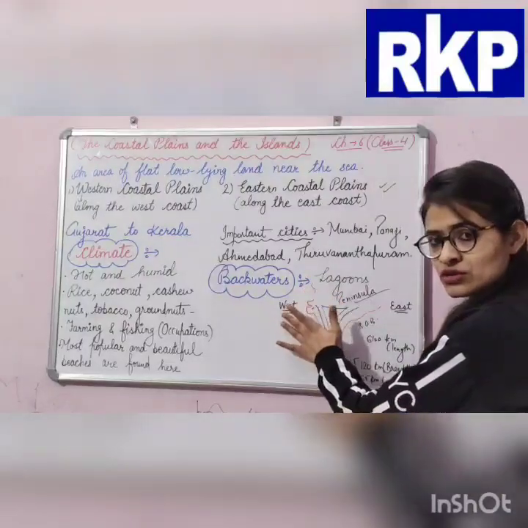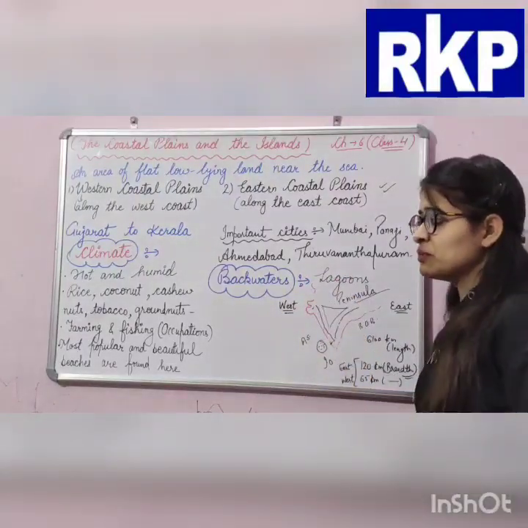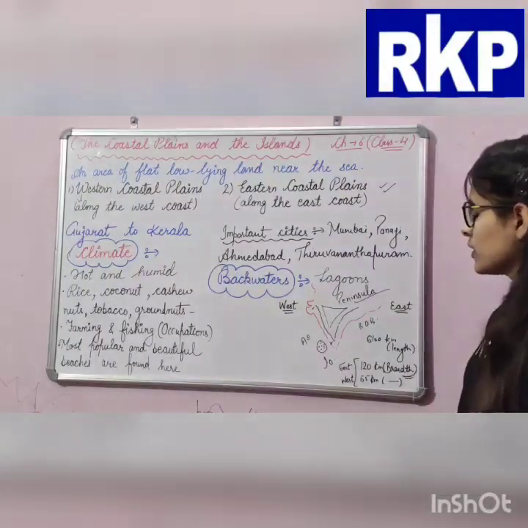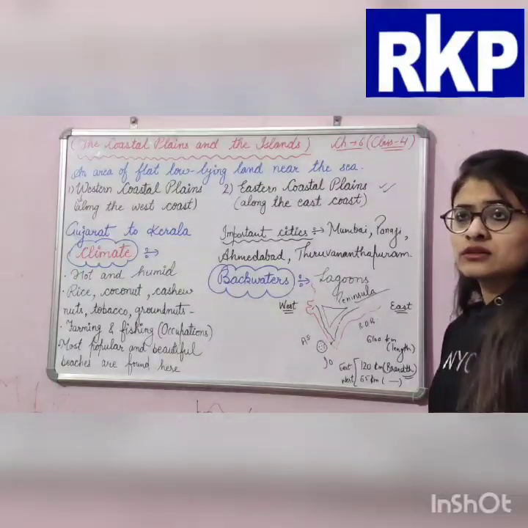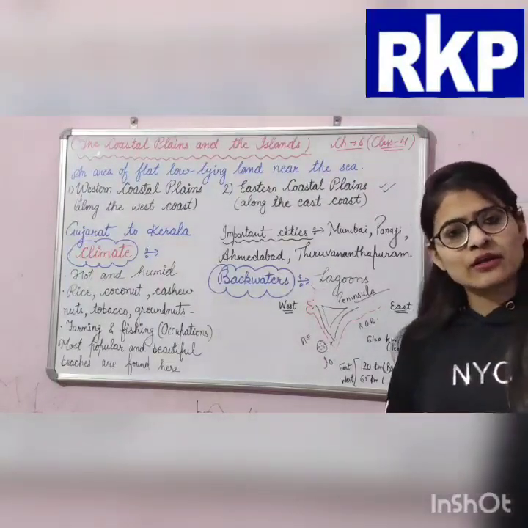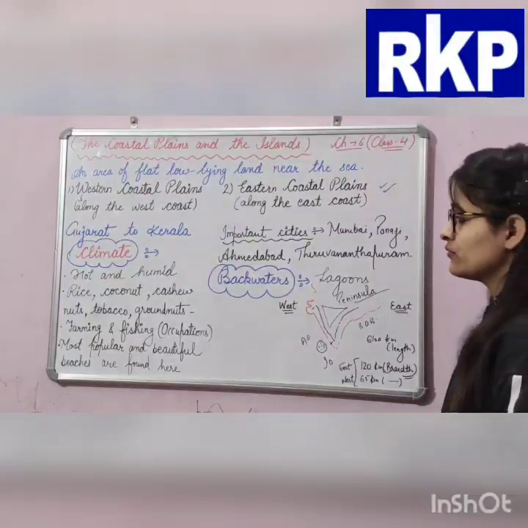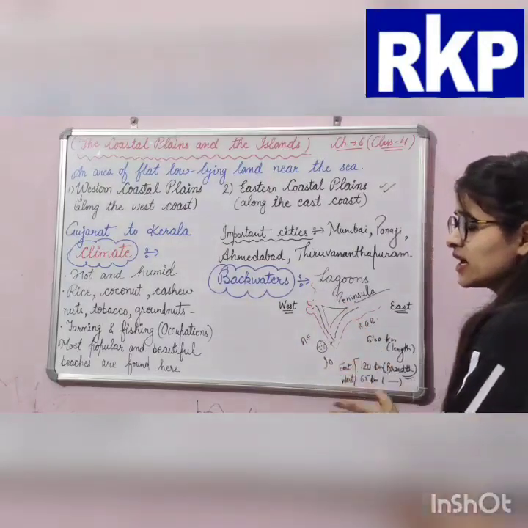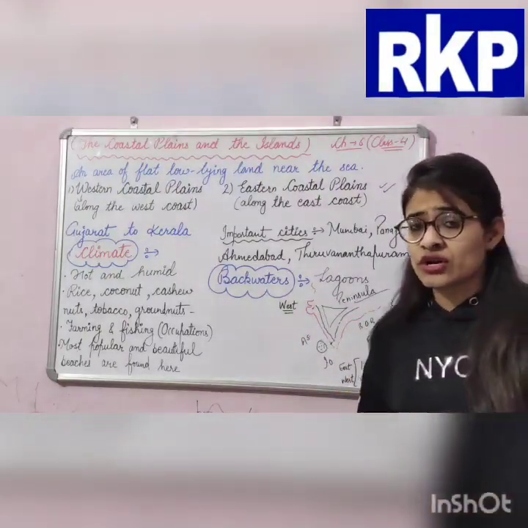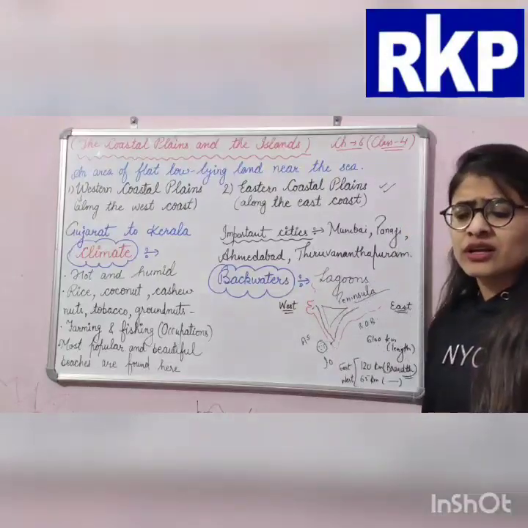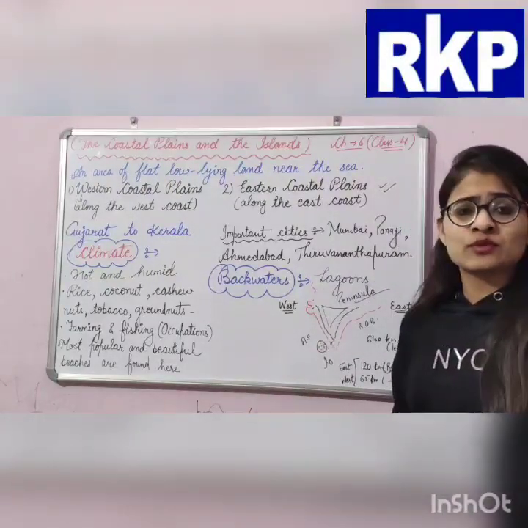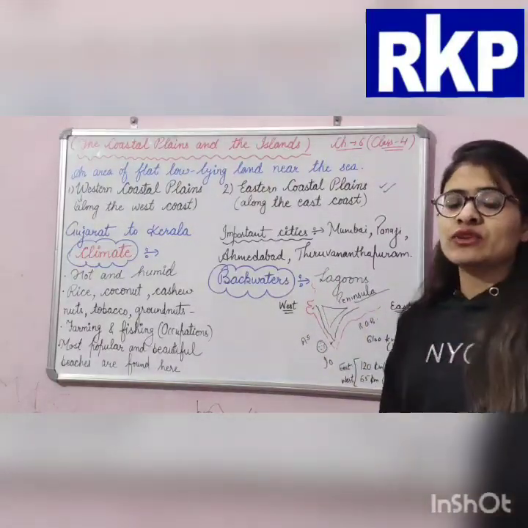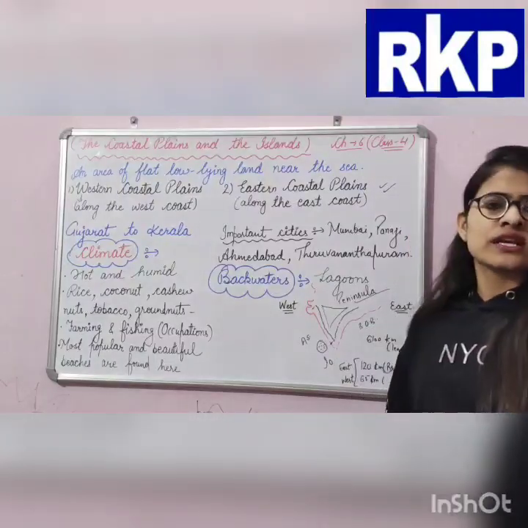So we are talking about western coastal plains. These areas experience hot and humid climate. They experience rainfall in summer and monsoon, heavy rainfall. Now there are some crops also cultivated in these areas: rice, coconut, tobacco, groundnut, cashew nuts. These are some crops which are cultivated in the western coastal plains and found in enough quantity in these areas.